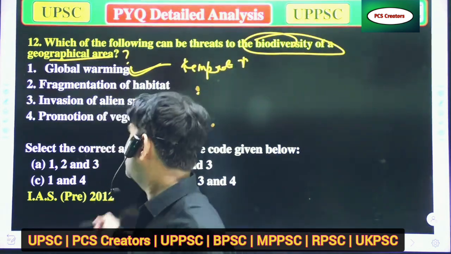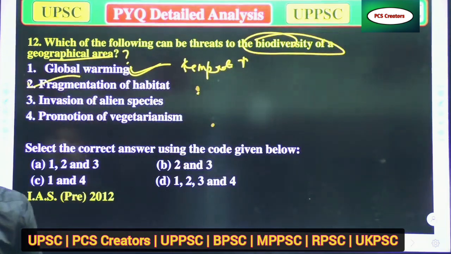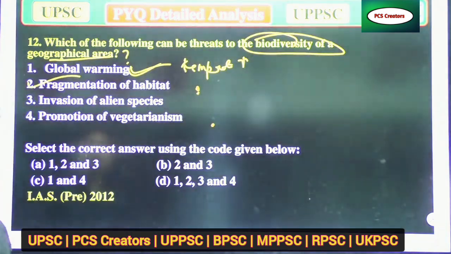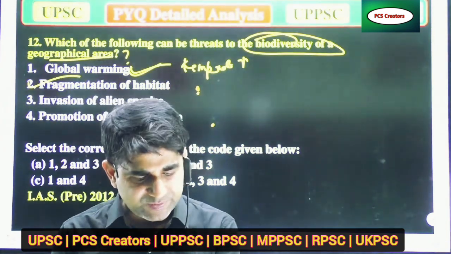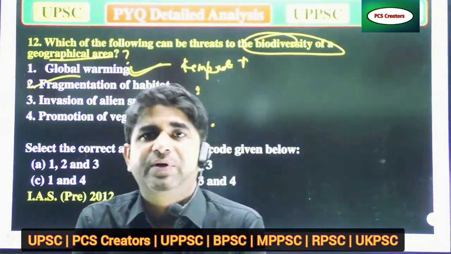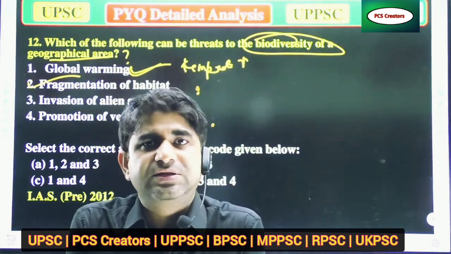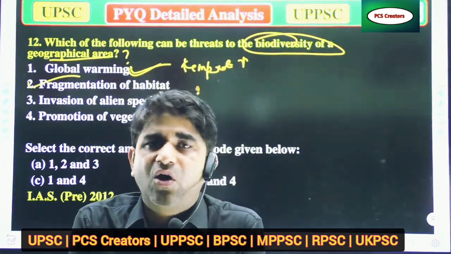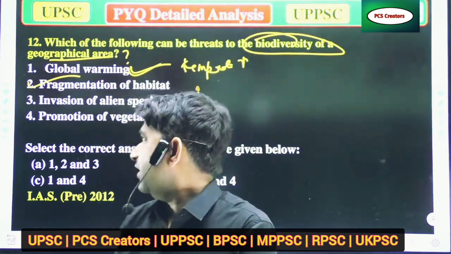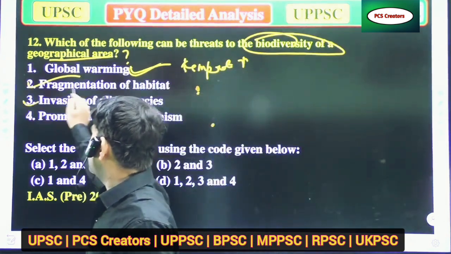Right answer, invasion of alien species. Invasion of alien species is also correct, because when there are new species in an ecosystem, or you can say in a biodiversity, that will affect the other organisms of that biodiversity. So invasion of alien species is also a correct answer.